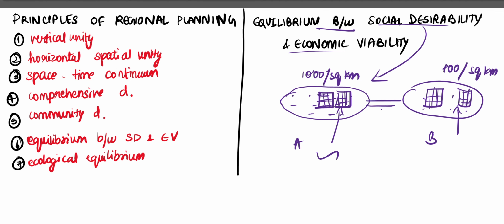These two regions are very near, just 10 kilometers away from each other. So the people from here can travel there to utilize this infrastructure. And if it is a shorter distance, let's say 5 kilometers, they can use the educational institute which is present there. Therefore, it is economically viable. This is what we say, that there needs to be a balance between social desirability and economic viability.